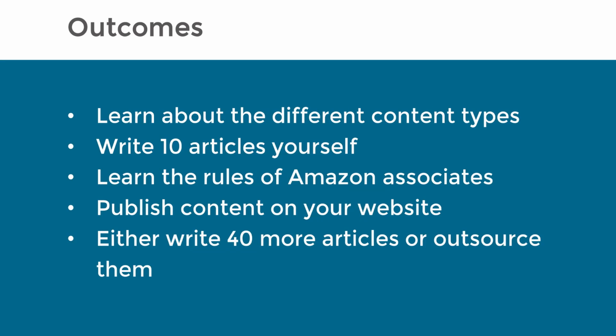So by the end of this module, you'll have learned about the different types of content which we have from the templates. You'll also have written 10 articles yourself. Again, I'm going to show you how to do that, so don't panic if that scares you. You're going to have learned all the basic rules of the Amazon Associates program that you need to follow as an affiliate. You will publish content on your website, and after you've done those first 10 articles, you'll either go on to write 40 or so more, or you can choose if you want to outsource that content.